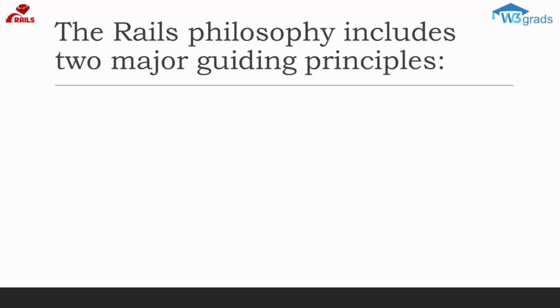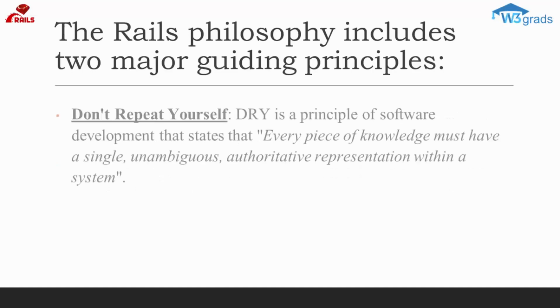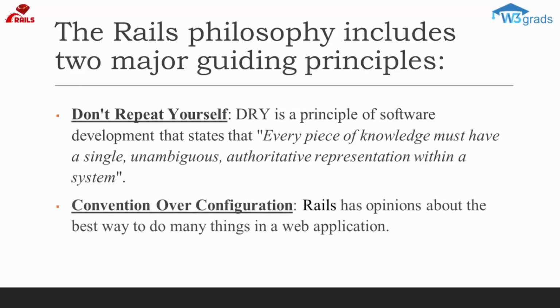The Rails philosophy includes two major guiding principles. Don't repeat yourself. DRY is a principle of software development that states that every piece of knowledge must have a single, unambiguous, authoritative representation within a system. By not writing the same information over and over again, our code is more maintainable, more extensible, and less buggy. Convention over configuration. Rails has opinions about the best way to do many things in a web application, and defaults to this set of conventions, rather than require that you specify minutiae through endless configuration files.